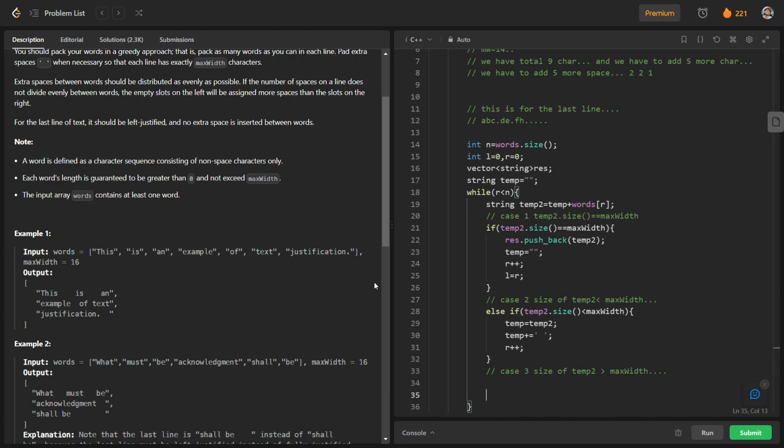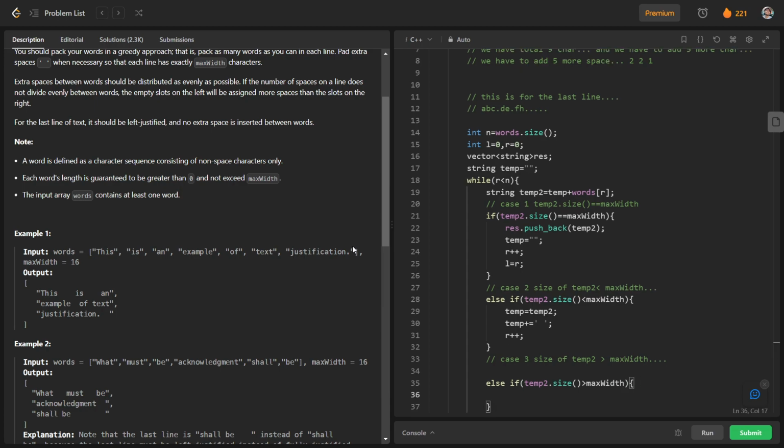So we will discuss this part in a good way. We have discussed this part already in a better way. So we will have else if temp2 dot size is greater than max width.